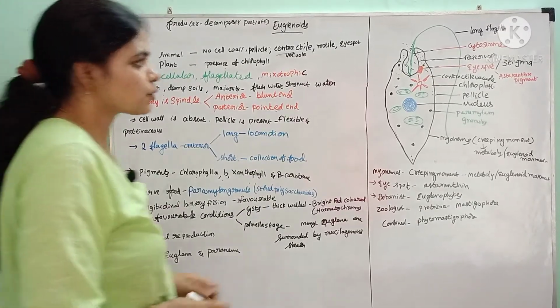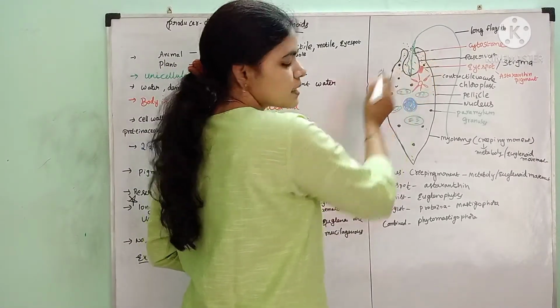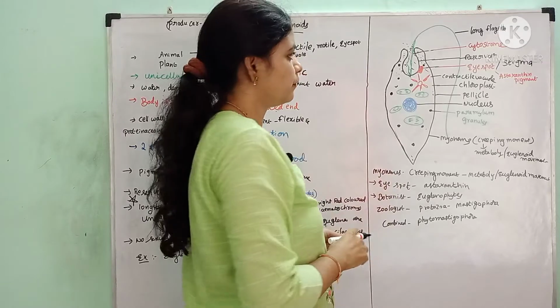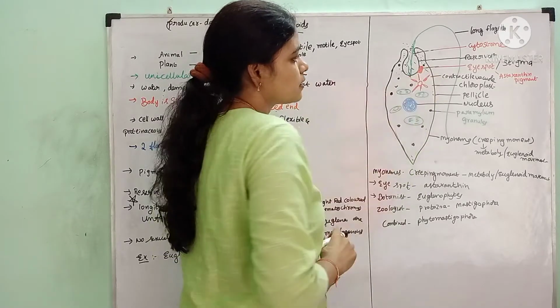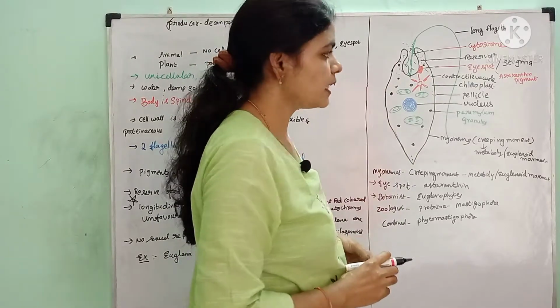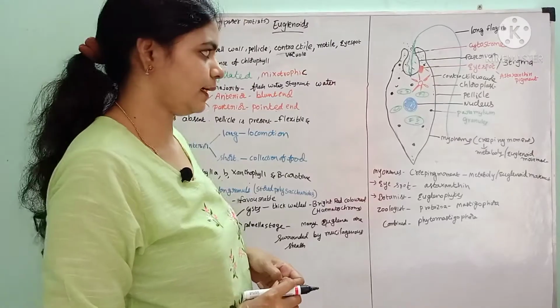And in the structure, it consists of an opening called cytostome or mouth, and near to this there is a red colored structure which is called eye spot or stigma. Its main function is to detect the light.